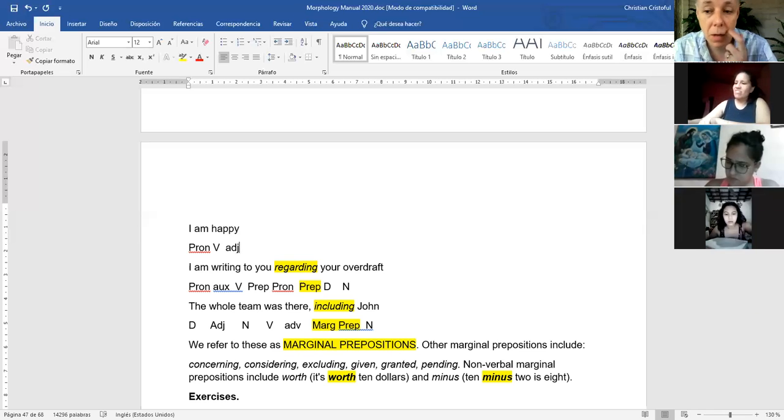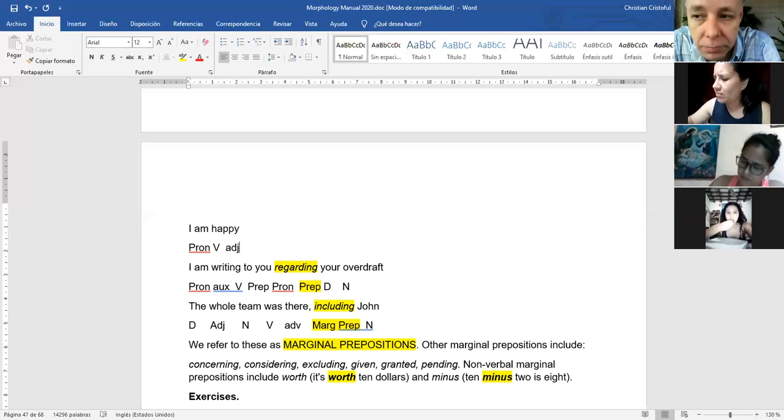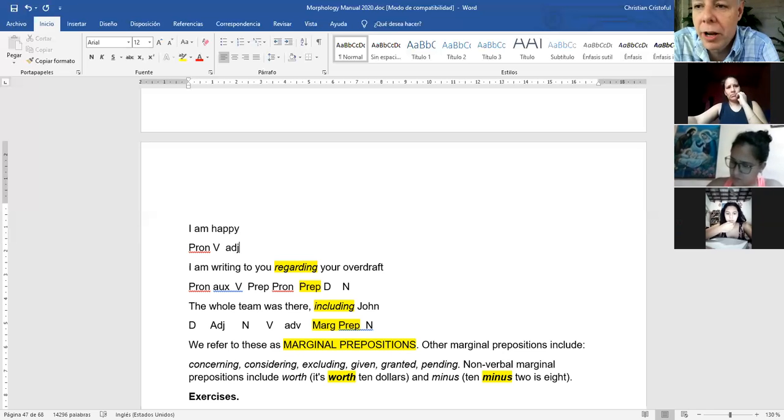So whenever you find an ing verb and it doesn't have the structure of present continuous, it's a marginal preposition, right? Yes, correct, Mariano. In this case, in any tense. Right. Yes, correct. All right.